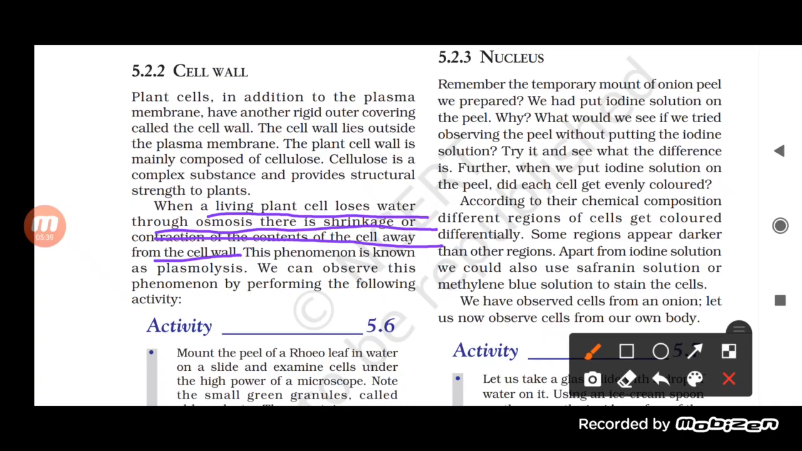Due to this, water starts moving from the cell to the outside, and such movement makes the cell shrink. The shrinkage of the cell is called plasmolysis. Okay. So plasmolysis, the breakdown of plasma. So a living cell loses water and shrinks to form a plasmolyzed cell.